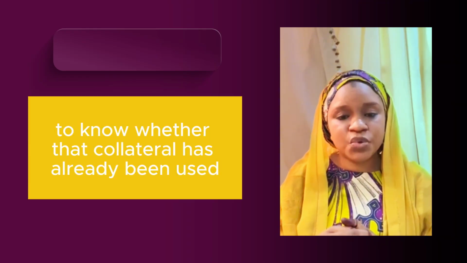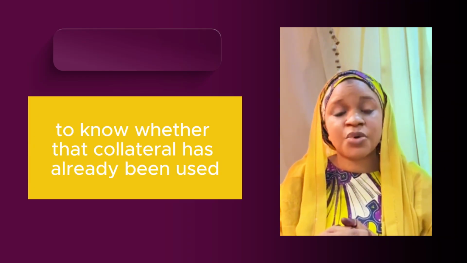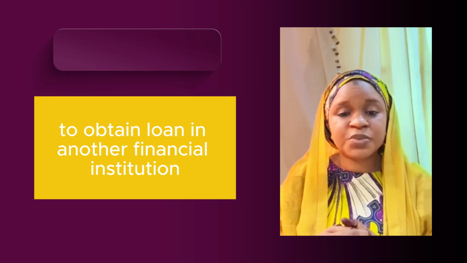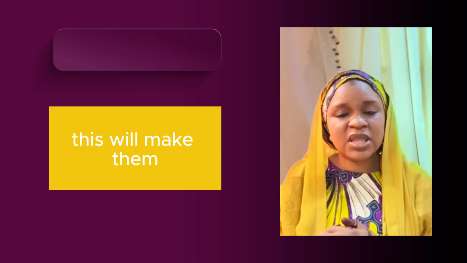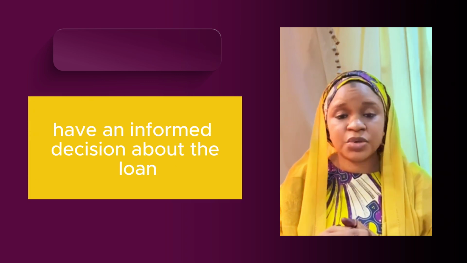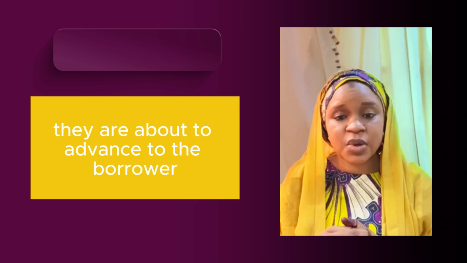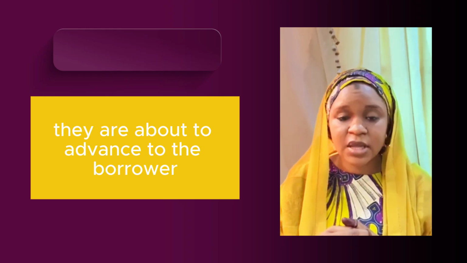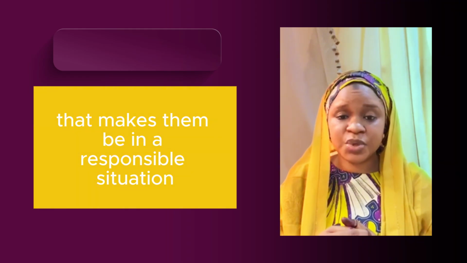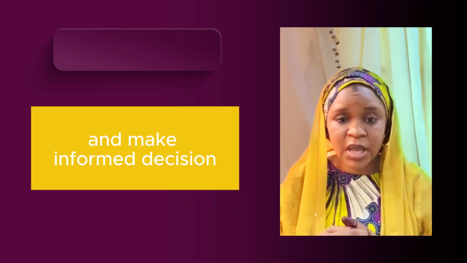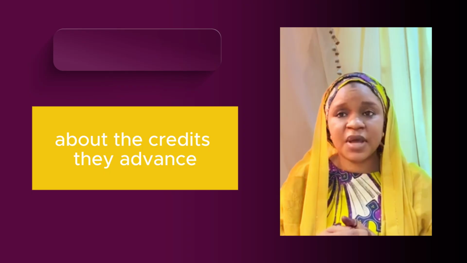That is, to know whether that collateral has already been used to obtain a loan in another financial institution. This will help them make an informed decision about the loan they are about to advance to the borrower. That makes them responsible and lets them make informed decisions about the credits they advance.